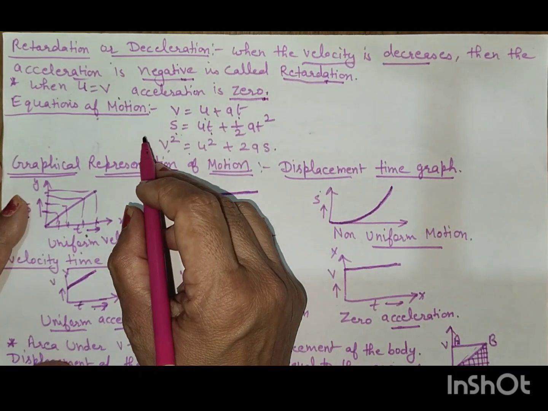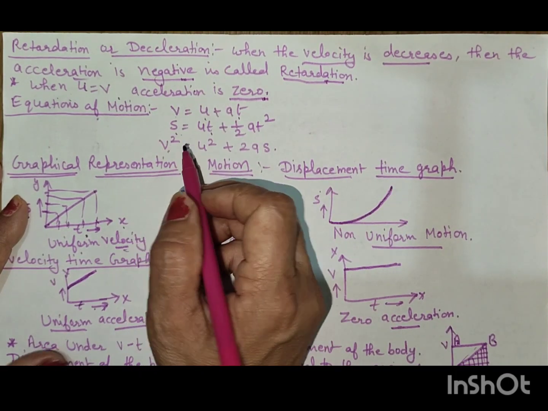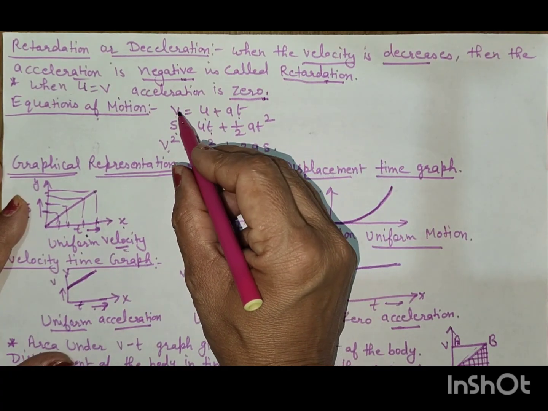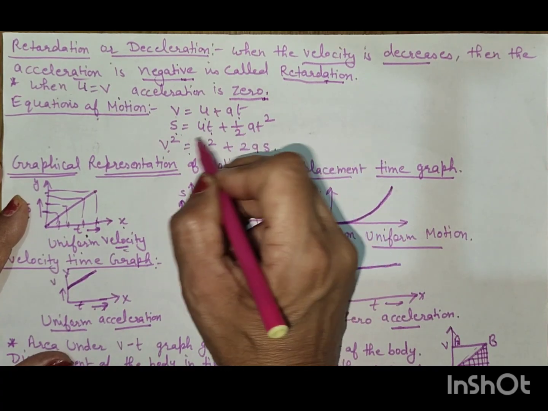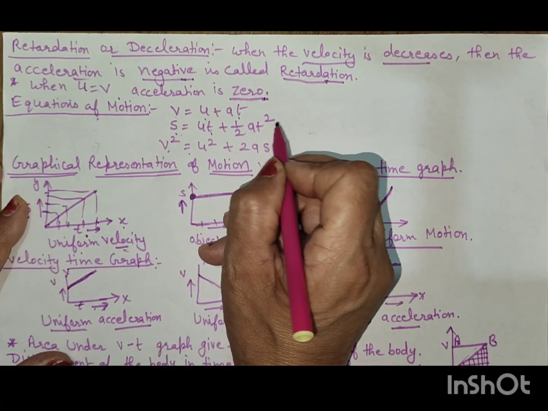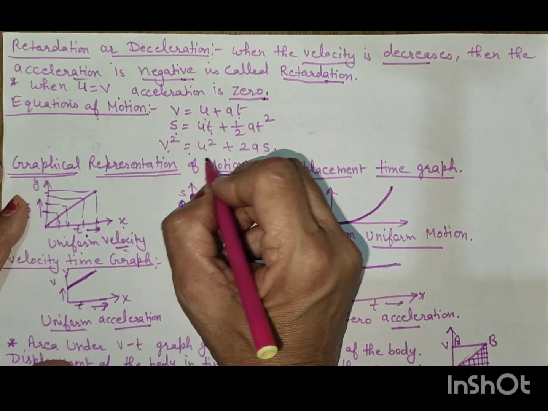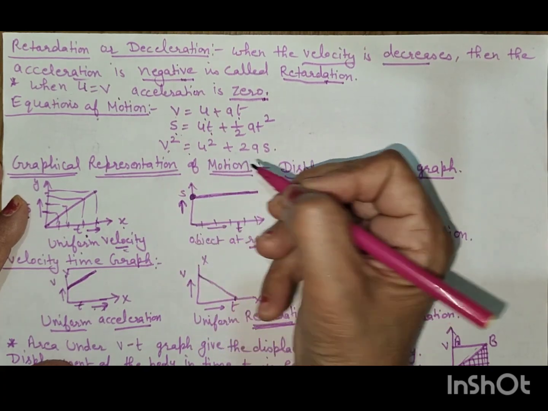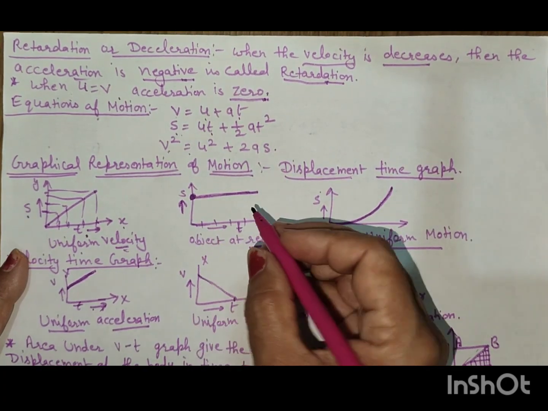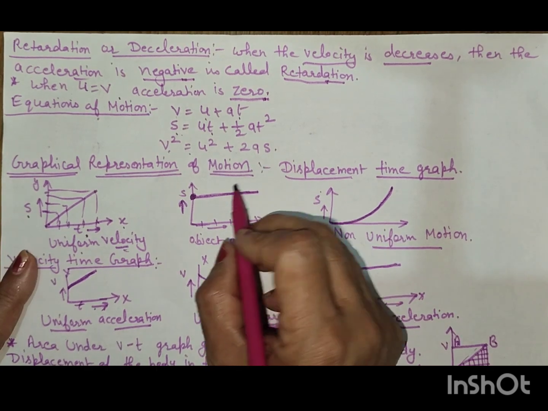Equation of motion. There are three types of the equation of motion: v is equal to u plus at, s is equal to ut plus half at square, v square is equal to u square plus 2as. Now, graphical representation of the motion.